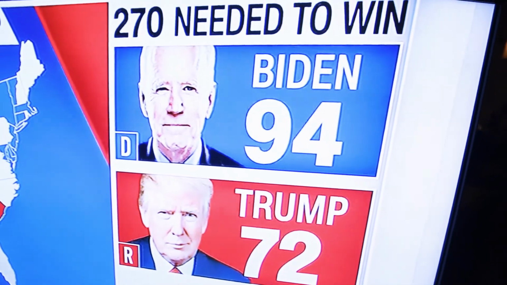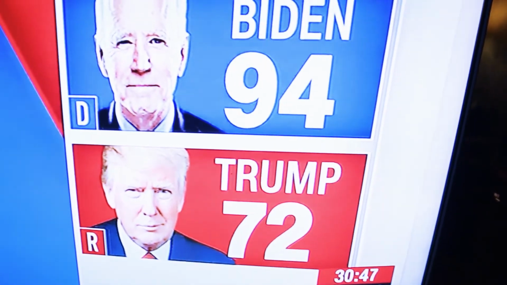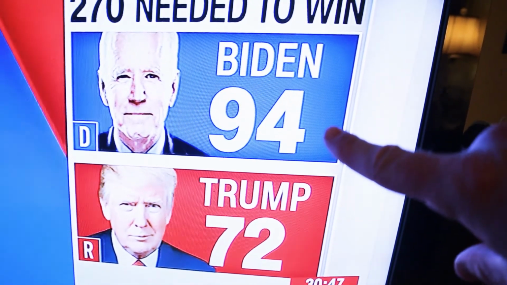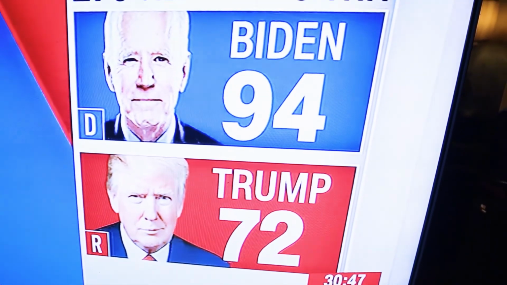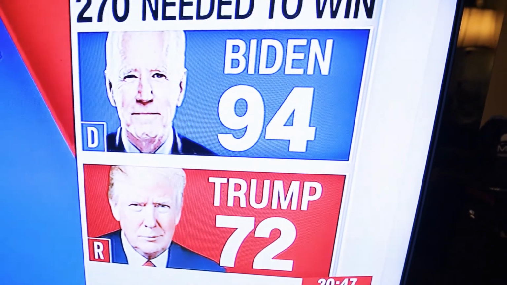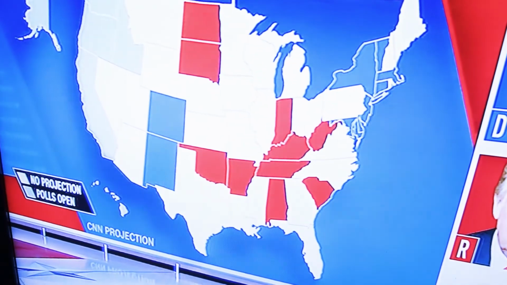So now, if we look here, they say that Biden appears to have secured 94 electoral votes and Trump 72, but of course it is still very early and there is a lot of time left for more votes to come in. I hope you understood more or less how the Electoral College works.